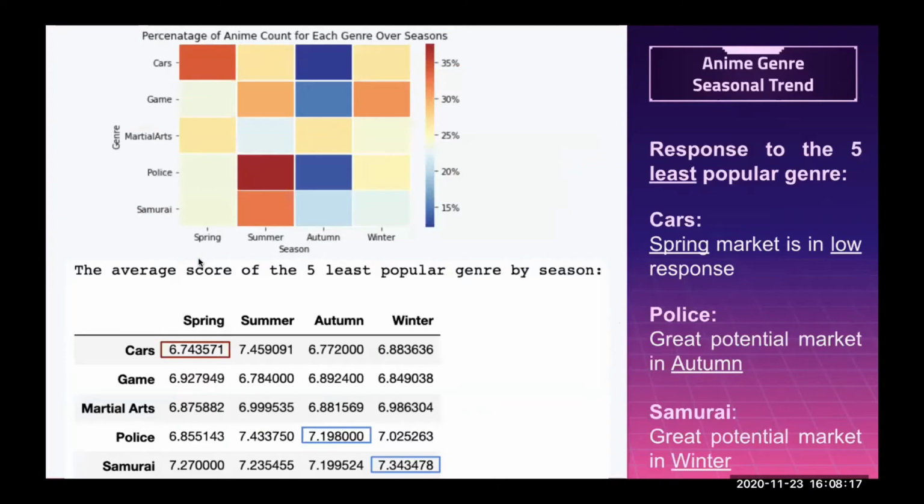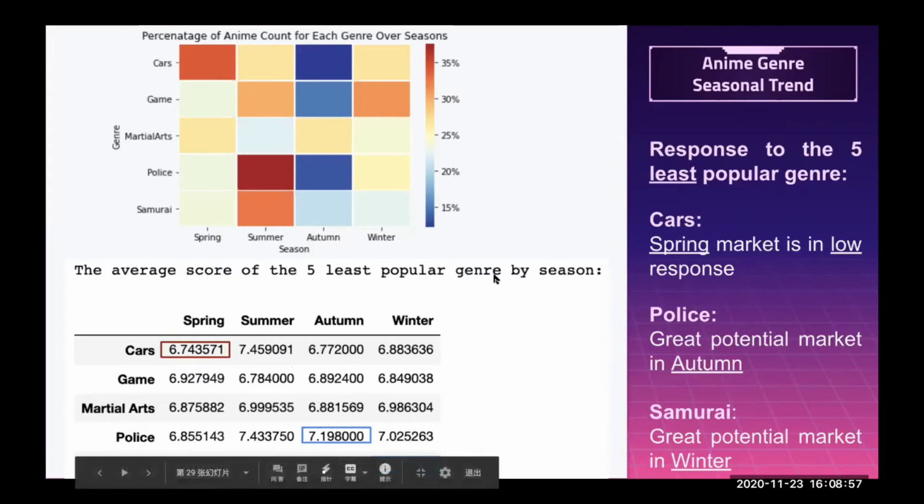In this slide, we extract those five least popular genres' season counts together with their average score to analyze how the audience responds. The more red shows there are more anime released in that season, and more blue shows the less. Overall, these unpopular genres performed very well with an average score around 7. Although Cars focuses on spring releasing, the response is not as good as those released in summer. Although Police and Samurai focus on the summer releasing market, there is potentially good response in autumn and winter.